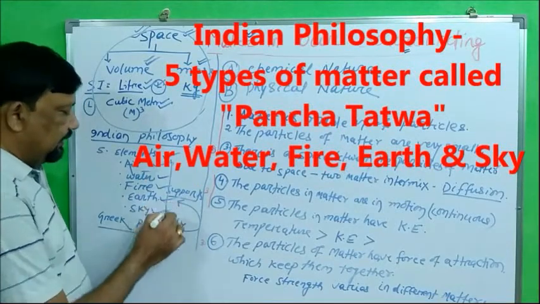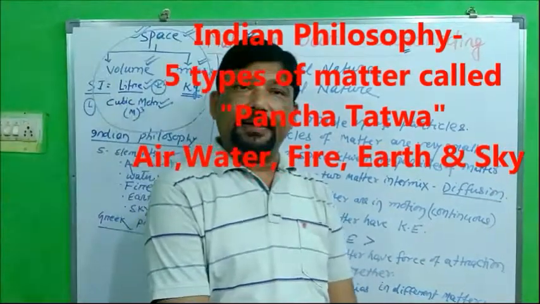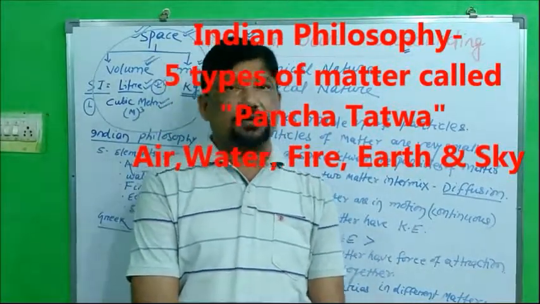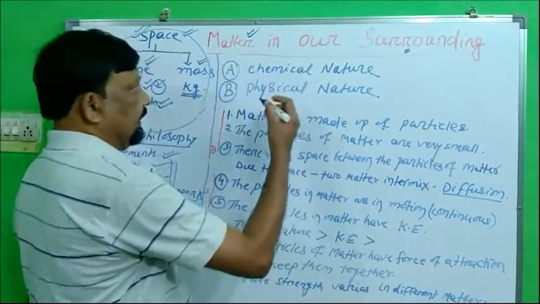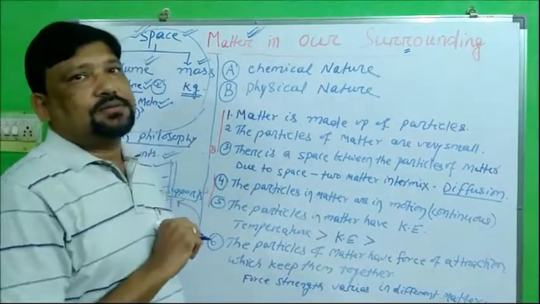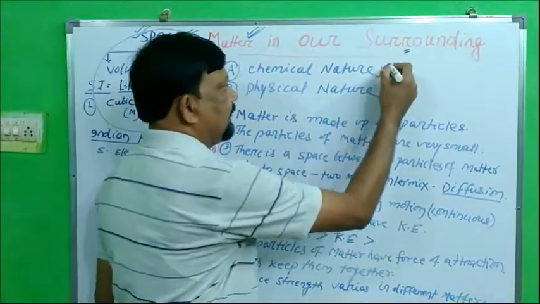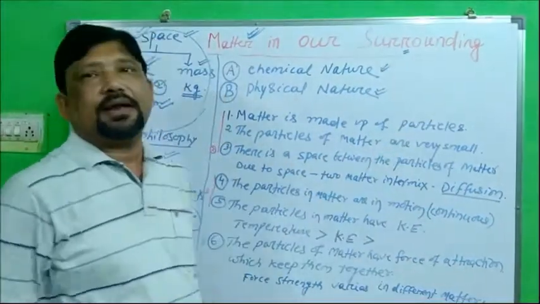They are the 5 elements of matter as per Indian philosophy, and this is also supported by Greek philosophers. But modern science tells that matter has 2 natures, or 2 properties. One is called chemical nature, another one is physical nature.